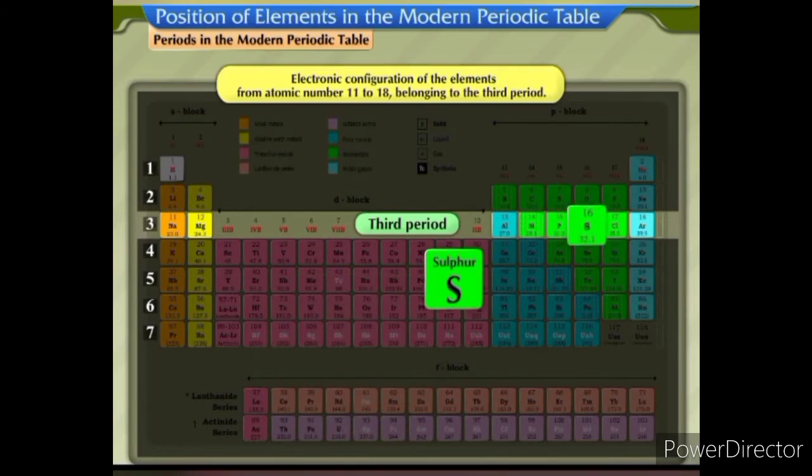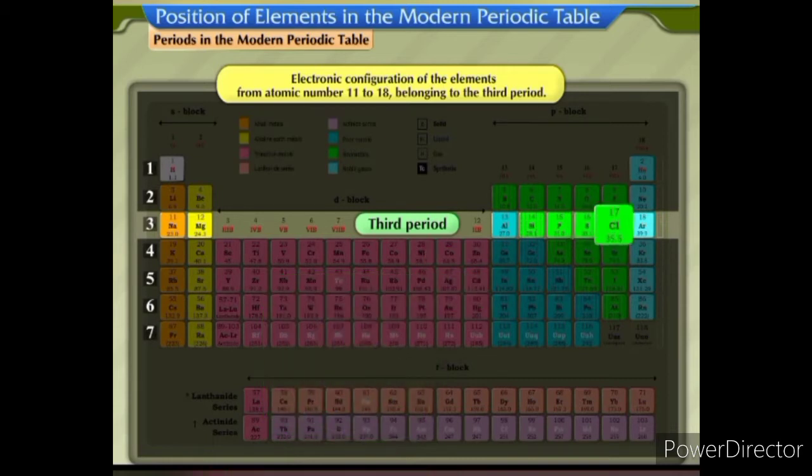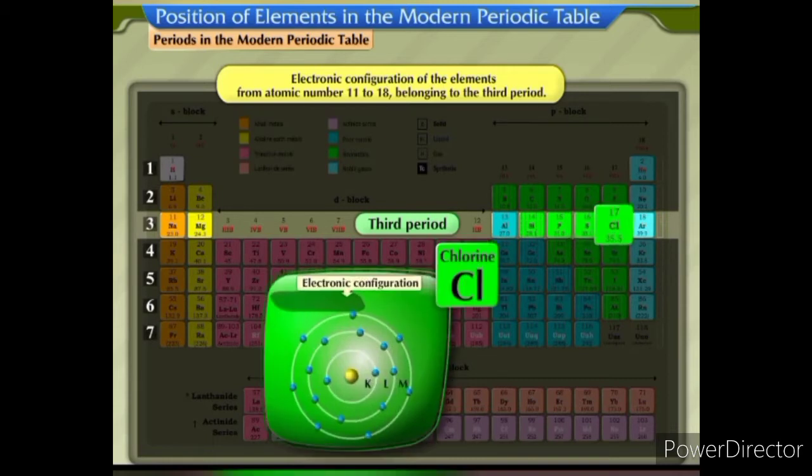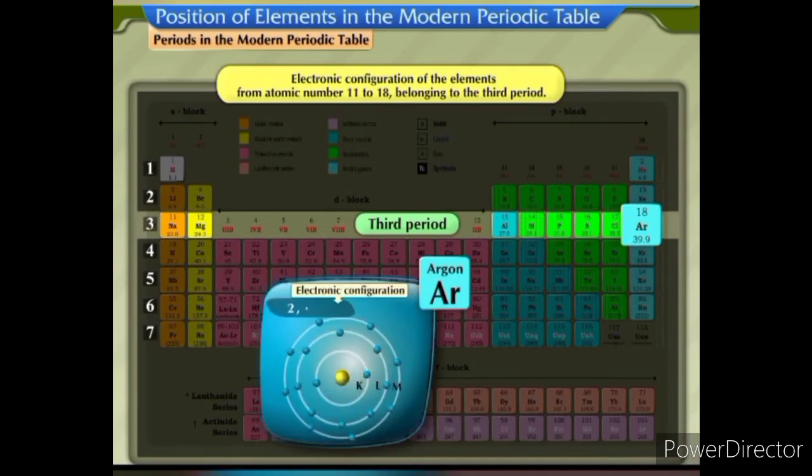Sulfur, S. Electronic configuration 2, 8, 6. Chlorine, Cl. Electronic configuration 2, 8, 7. Argon, Ar. Electronic configuration 2, 8, 8.